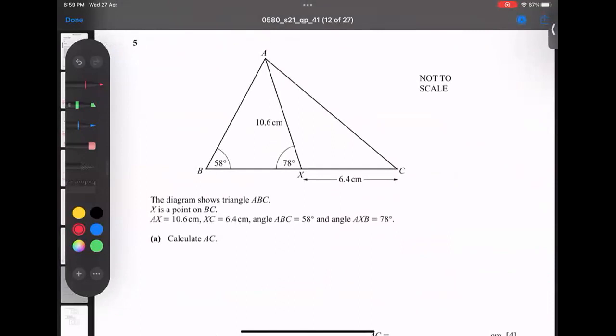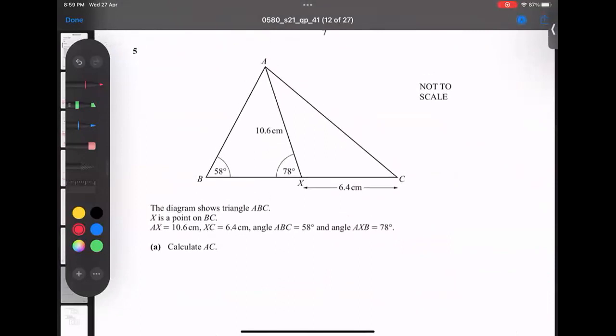Question number 5. Have a look, number 5 now. What is the question here? It is given as 2 triangles. Okay, he's asking AC. Where is AC? AC is this. And he has given us this length and this length. It is very clear, I can find this angle. How? 180 minus 78, so it becomes 102. So this is 102.